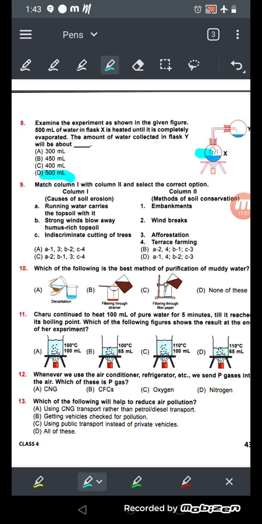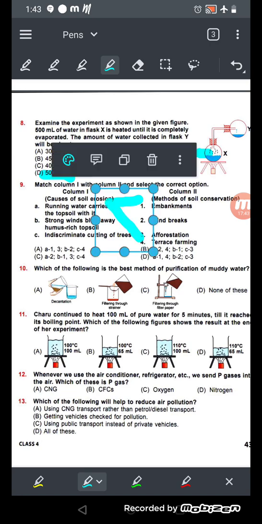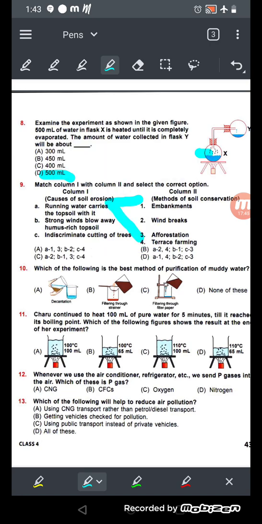Okay, embankments. Number 2, the strong winds blow away humus-rich topsoil. So it will be windbreaks. It can be windbreaks. Okay. So number A will be 1 and 4. Number 2 will be windbreak, and number 3 will be indiscriminate cutting of trees, called deforestation. Okay. So the answer will be number D.